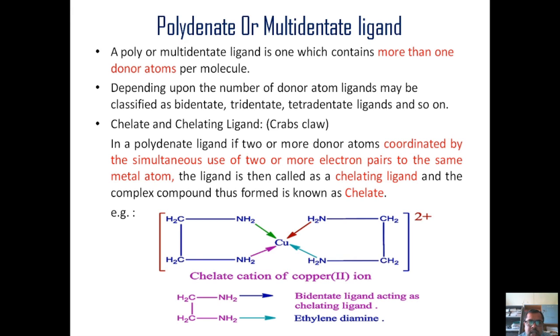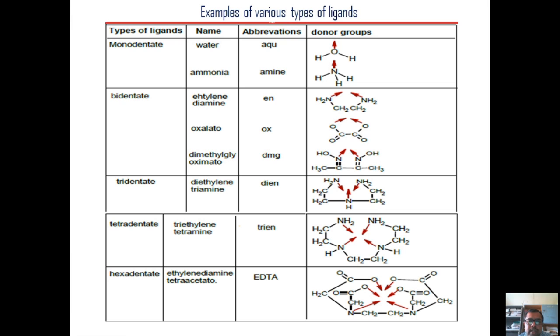Let us see the various examples of ligands. Examples of ligand where we have monodentate ligand: water and ammonia, these are acting as monodentate ligands. We have bidentate ligand, ethylene diamine. It is a symmetrical bidentate ligand because if we cut this molecule across this axis, then we have two equal halves. We have oxalato, which is generated from oxalic acid. We have two oxygen as donor atoms. This is also a symmetrical bidentate ligand.